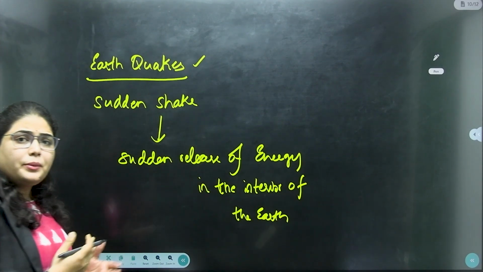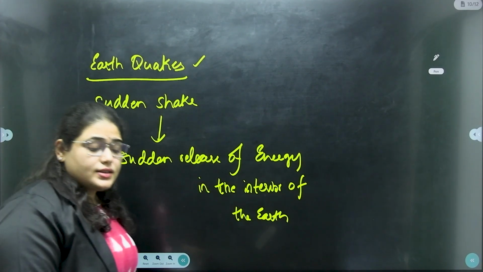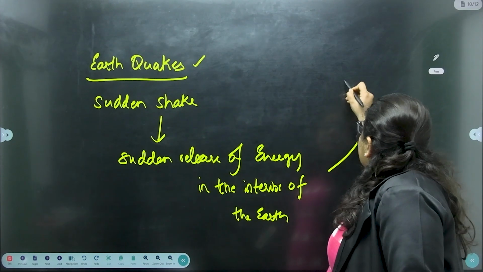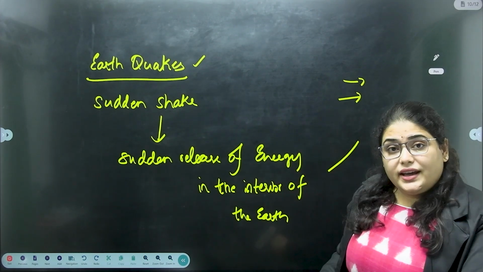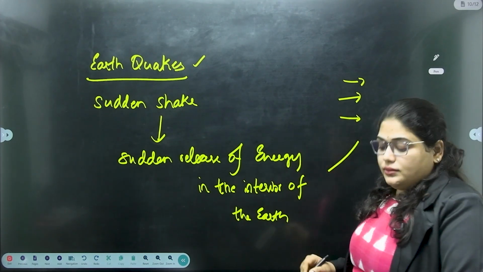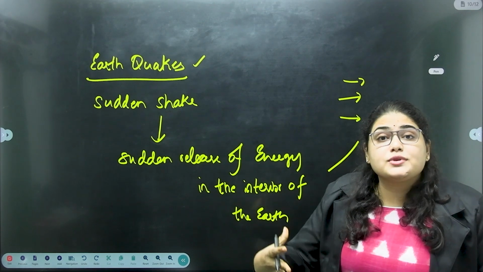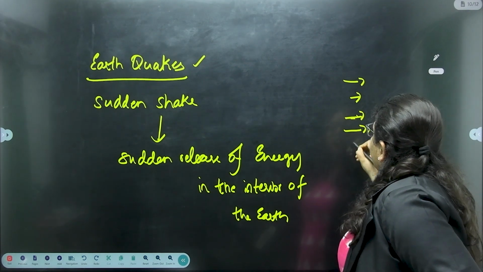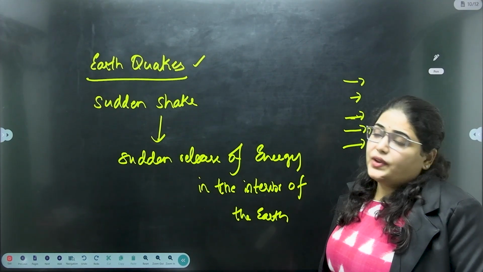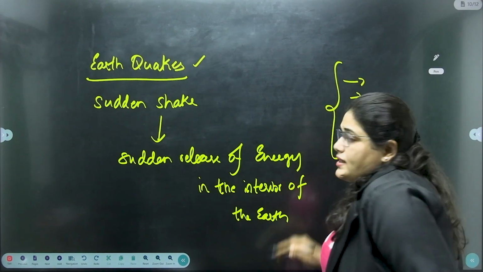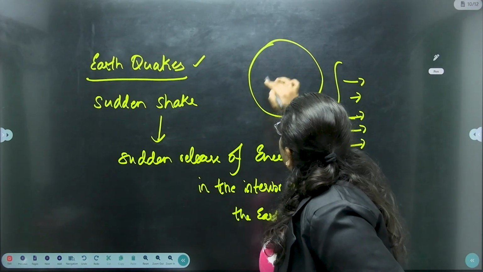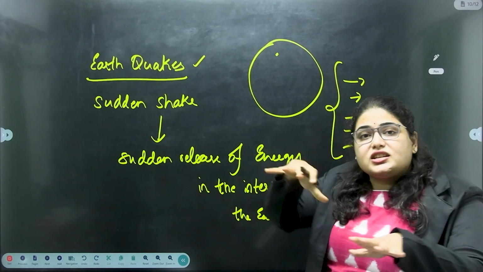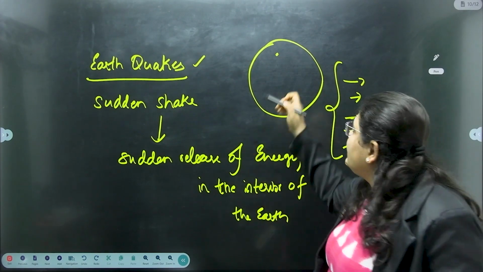Okay, so what may be the factors why there is sudden release? It can be due to plate tectonics, it can be due to mining activities, it can be due to the construction of large dams or infrastructure projects, or it can be due to volcanic activities, etc. Because of some reasons in the interior of the earth, there is sudden adjustment of the morphology within it.